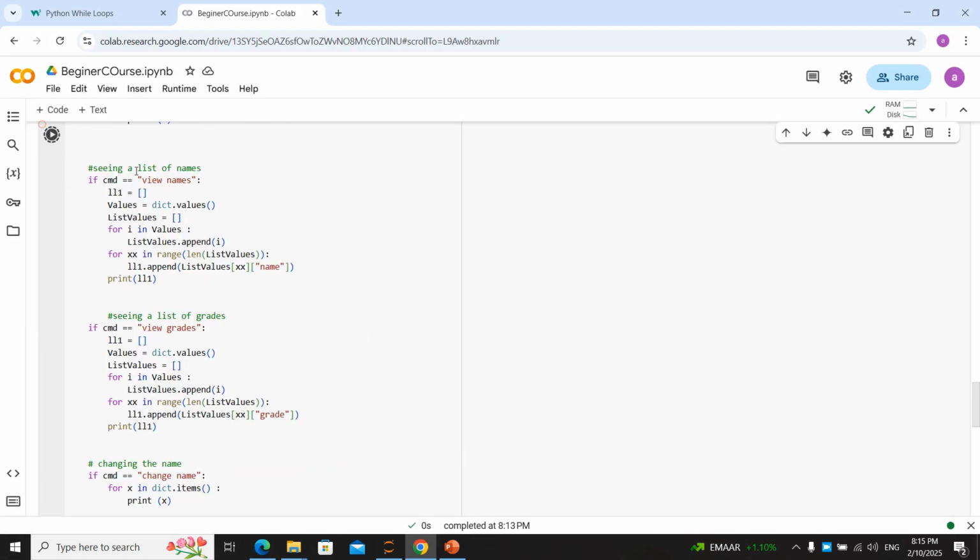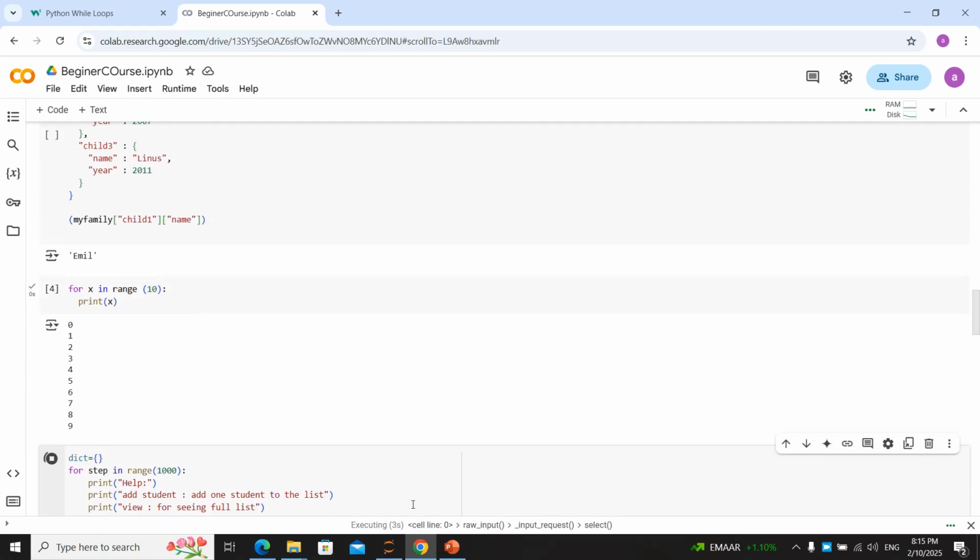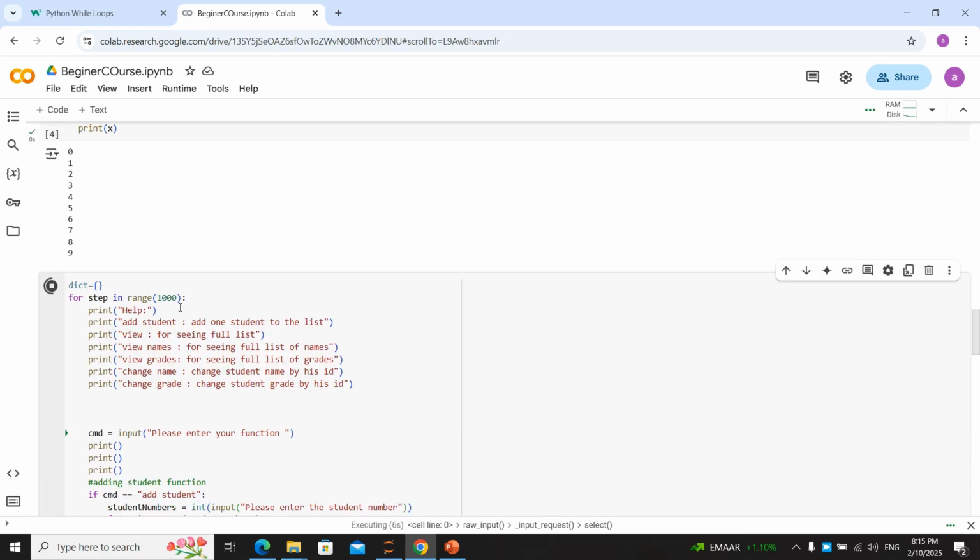When we run it, we have our dictionary program that is running for infinity. You see, for a step in range 1000, it's going to run 1000 times. But what if someone wants to end the program? How can we end the program?